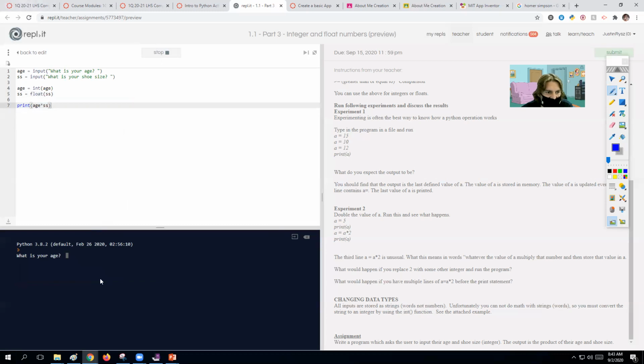If we run this now, what's your age? 15. You got a 10.5. There we go, there's the answer. Now, this would still work too if you have like 34 and 12, both integers. We just get a little bit of decimal at the end.